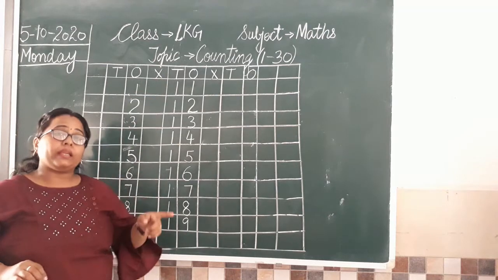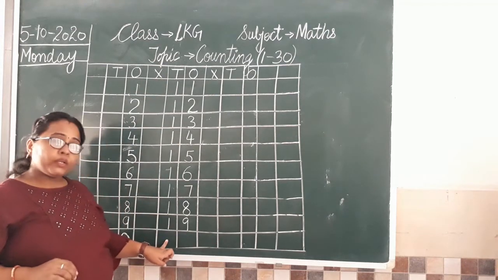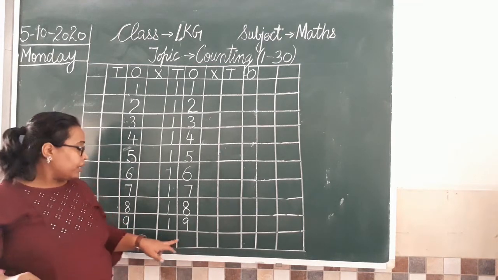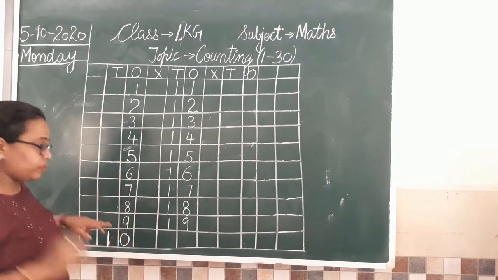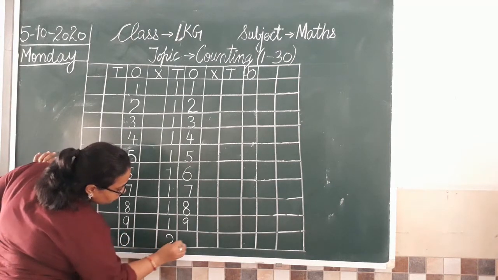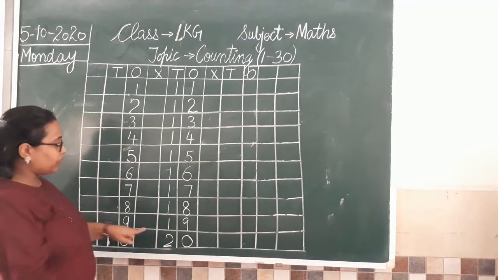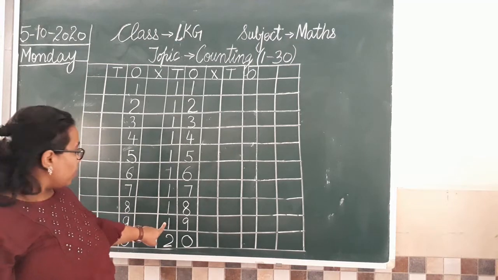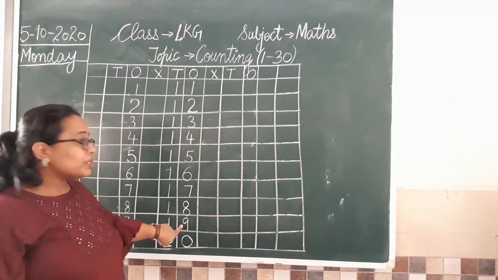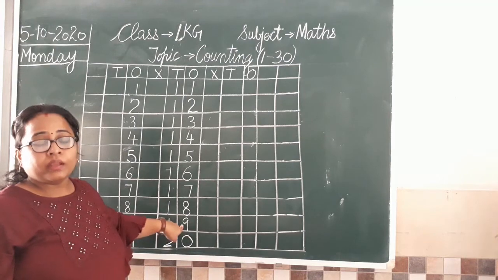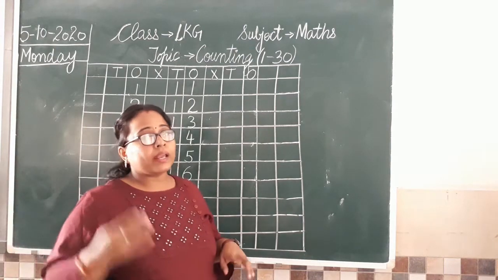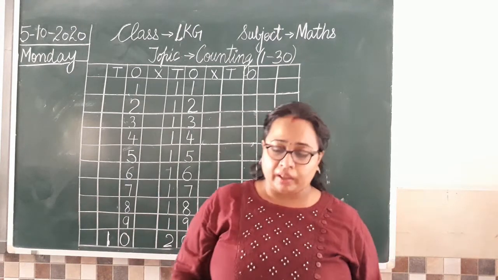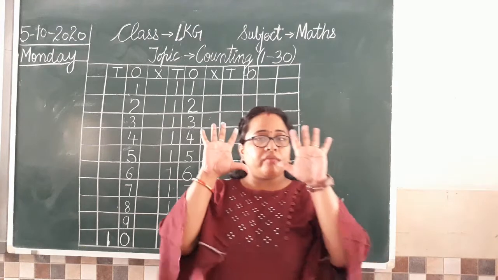And after 19, now we write two groups of 10 objects. That means 20. Clear? So again we'll write 2 here, and because we have only two groups, उसके अलावा additional नहीं है, that means we are going to write 0 at one's place. So that is 20. अब देखो यहाँ पे क्या था? When we were talking about 19, there was one group of 10 objects. One group था ना 10 objects का, plus we were having 9 more objects. Whenever we are making groups, again I am telling you, जब भी हम counting में groups बनाते हैं, we always make for 10. Now see, God has also given 10 fingers.